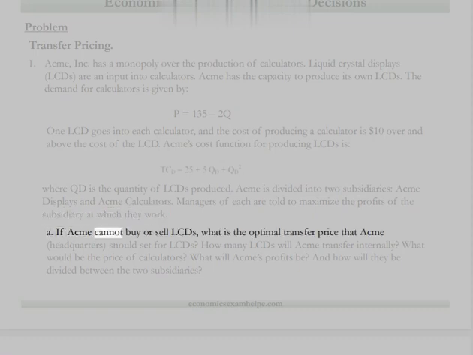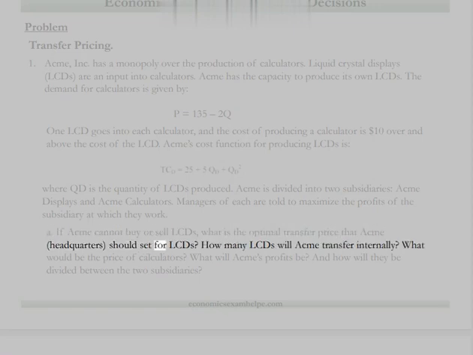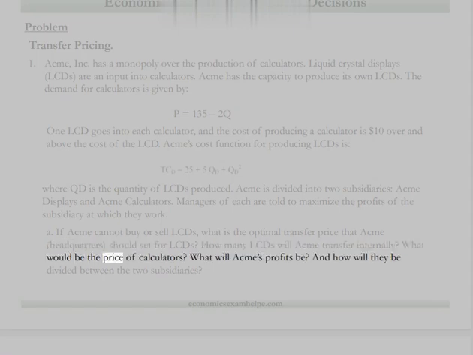A. If Acme cannot buy or sell LCDs, what is the optimal transfer price that Acme headquarters should set for LCDs? How many LCDs will Acme transfer internally? What would be the price of calculators? What will Acme's profits be? And how will they be divided between the two subsidiaries?